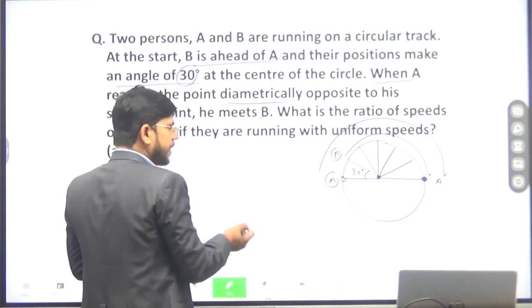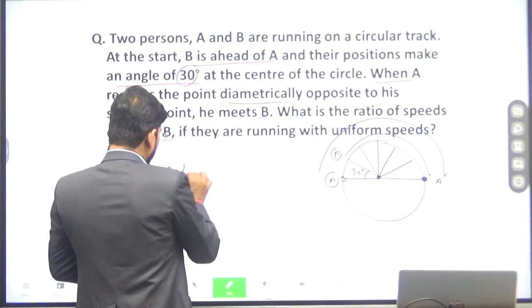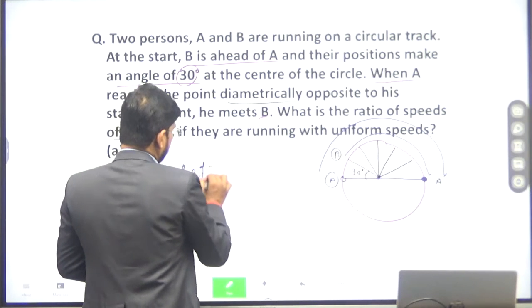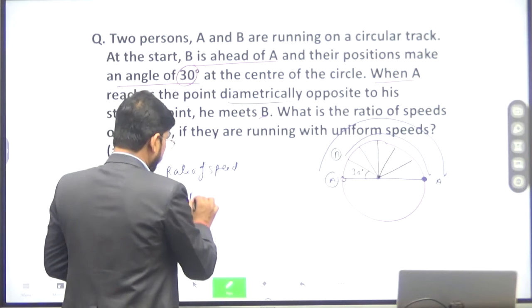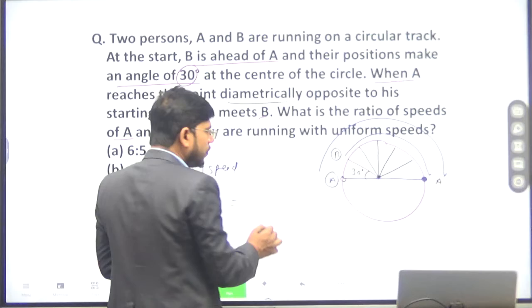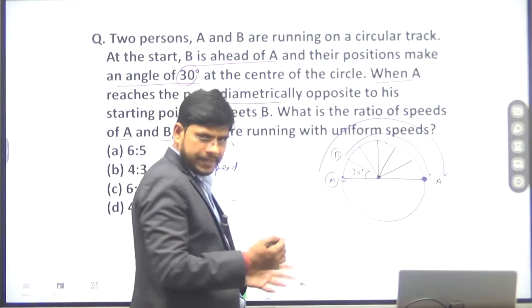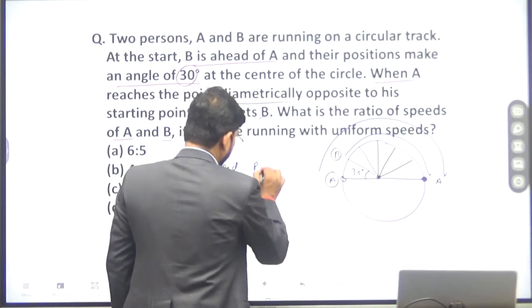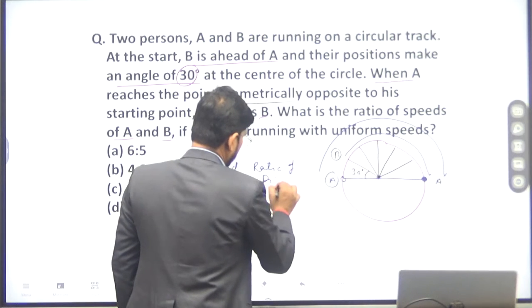So the ratio of speed of A and that of B will be equal to the ratio of distance traveled by A and B.